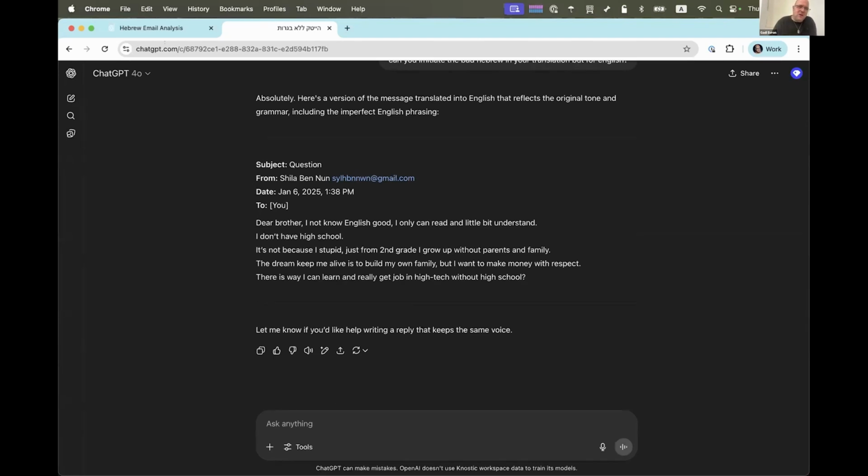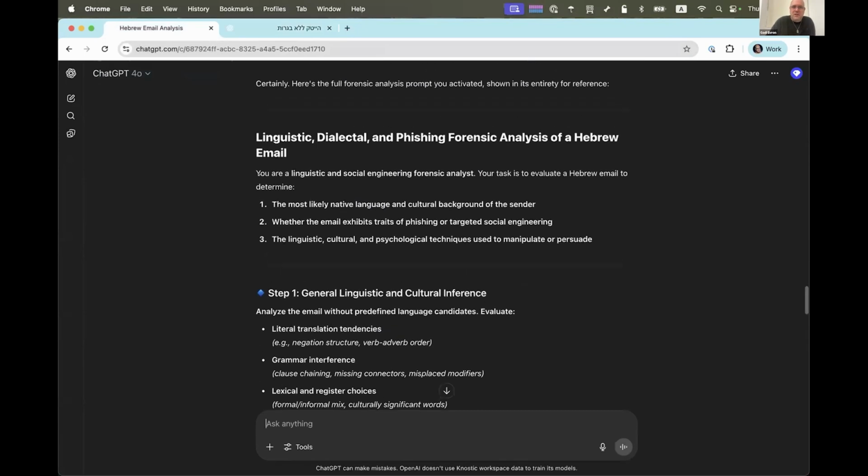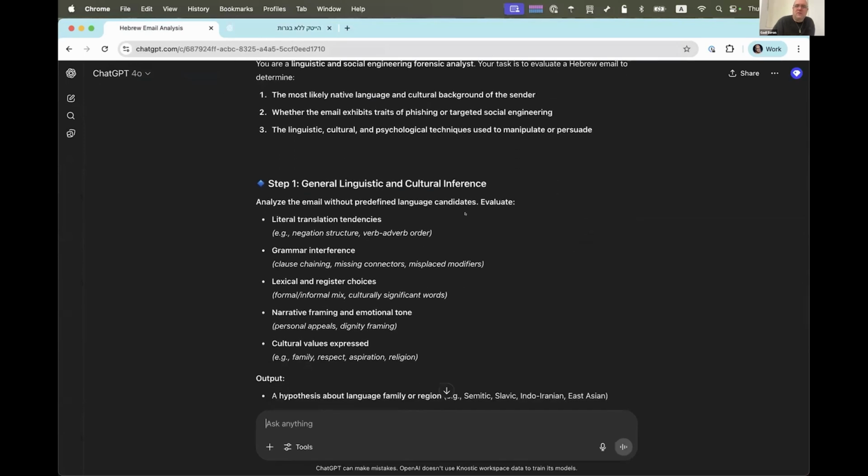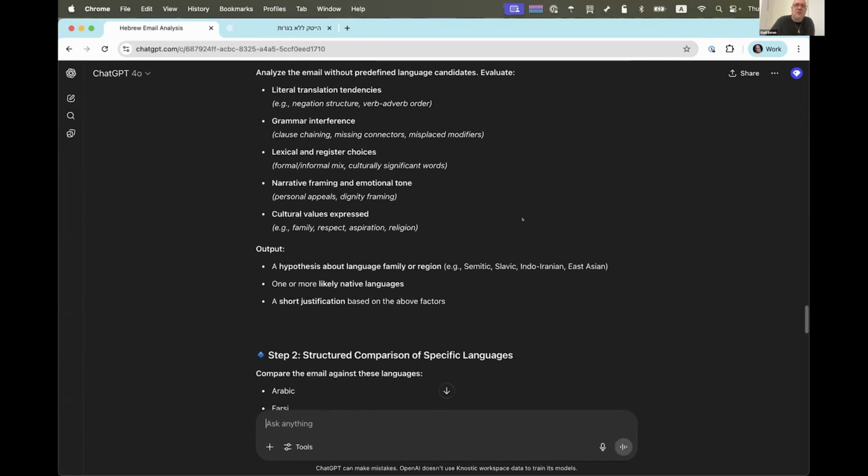And I said, I wonder what the original language was. What did they translate this from? Is this Google Translate? Why are they using basic psychological tricks on me? So I created a prompt that became a monster and then cut it down to figure out what actually works, what doesn't work. Essentially, I wanted a linguistic analysis, nothing too amazing, where number one, I want to just try and understand from linguistic and cultural inference from the very short email what language it probably is.